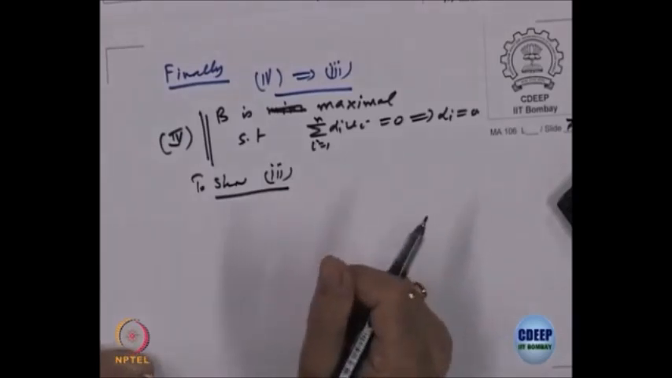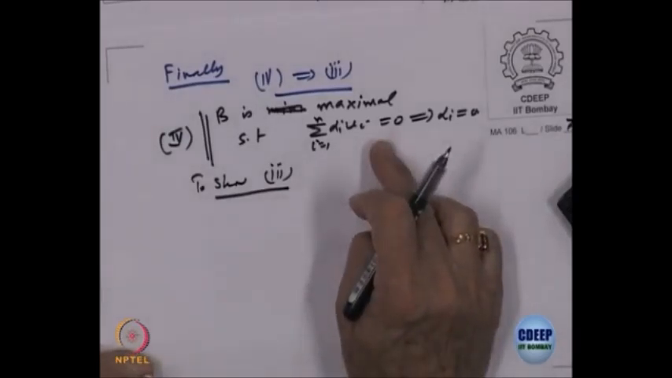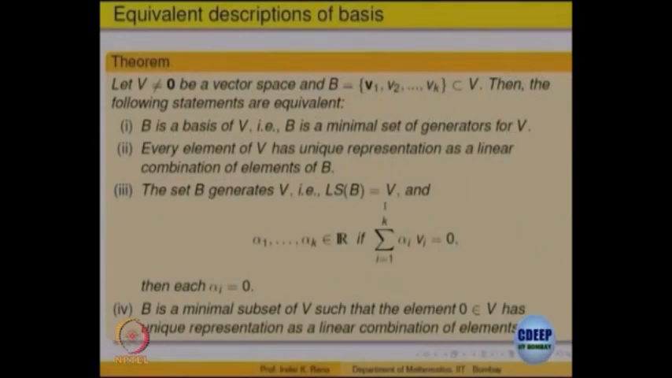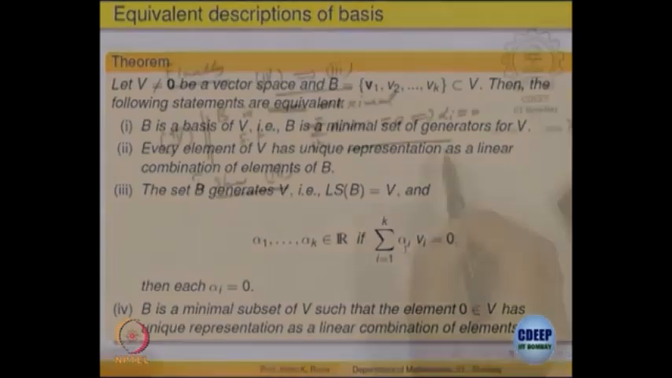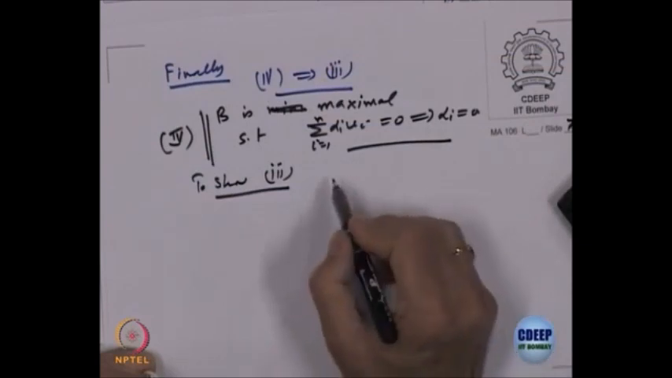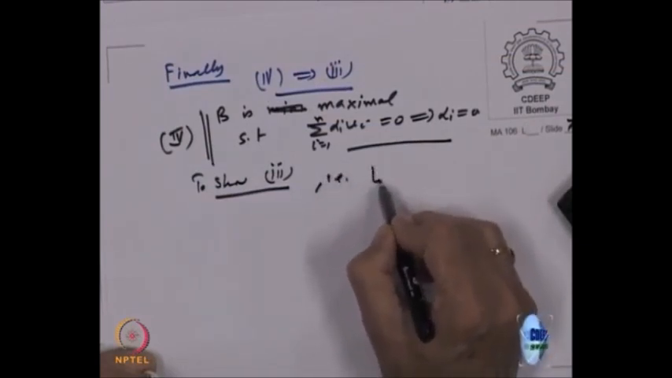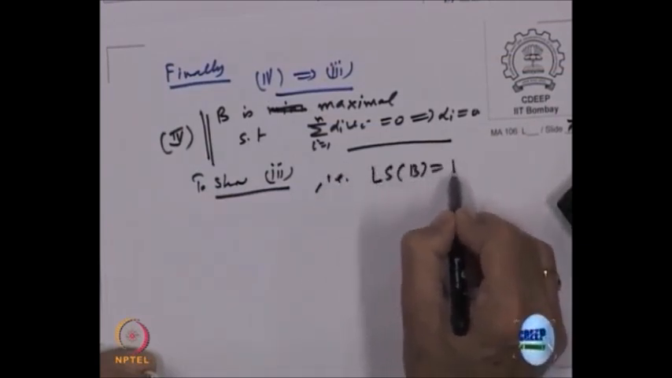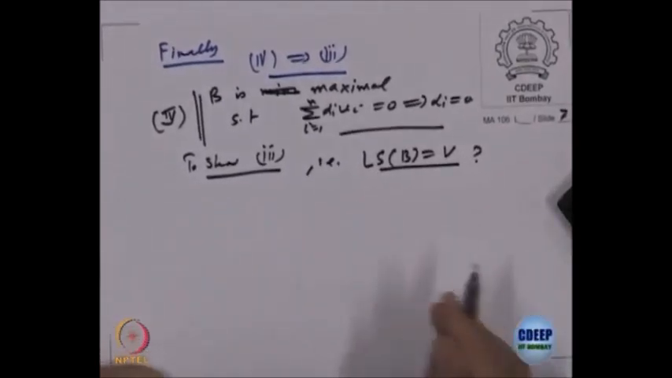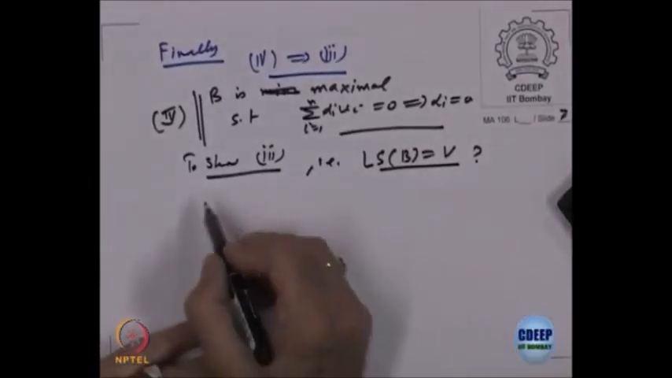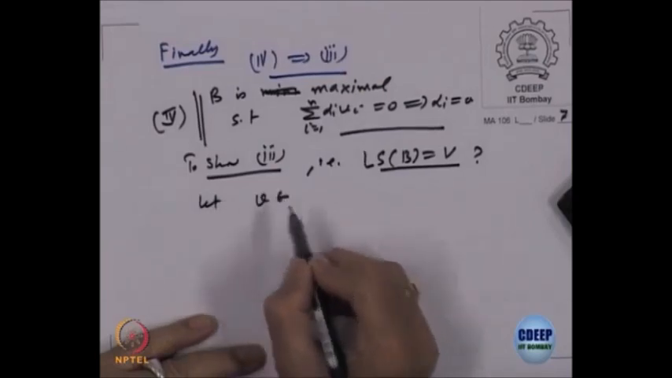So, it already has that property. So, what is to be shown to prove 3? In 3 we want to show that there are two things, one it spans, right, and secondly it has that property, unique representation, right. So, unique representation is already there given by 4. So, what is left to be shown? To show that L, the linear span of B, is equal to V, that is what is to be shown, right.